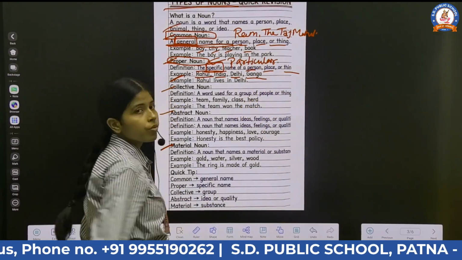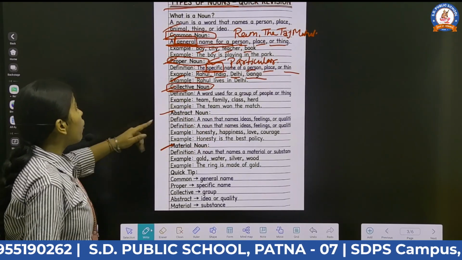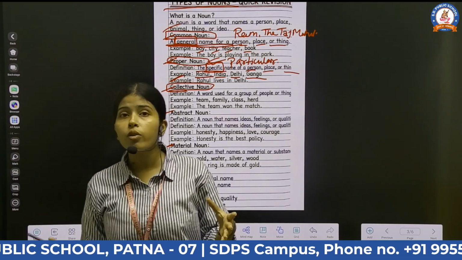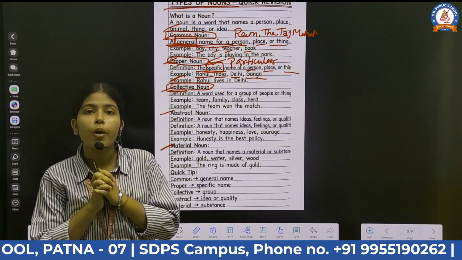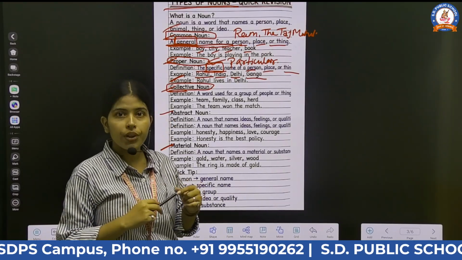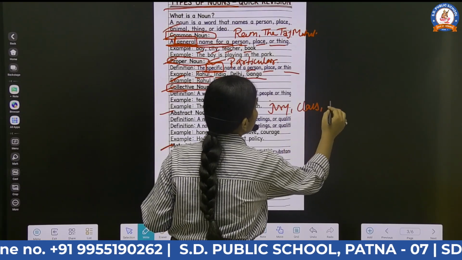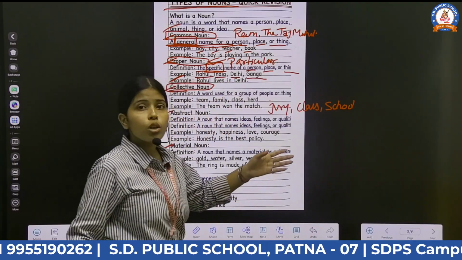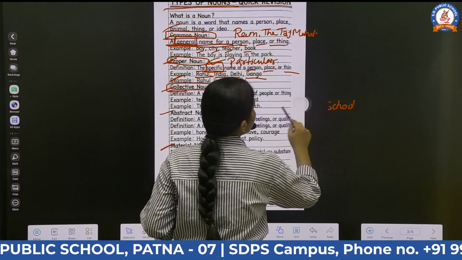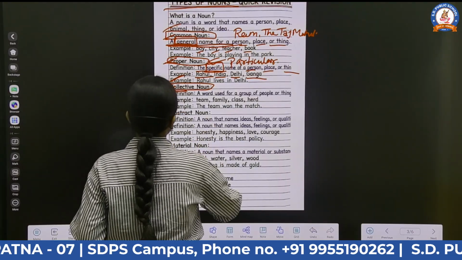Okay. Now our next topic is collective noun. A word used for a group of people or things is called a collective noun, which will show the collection of a group of persons, places, animals, or things together. As an example, we take jury, class, school. School is used for a group of fishes. So these are collective nouns.